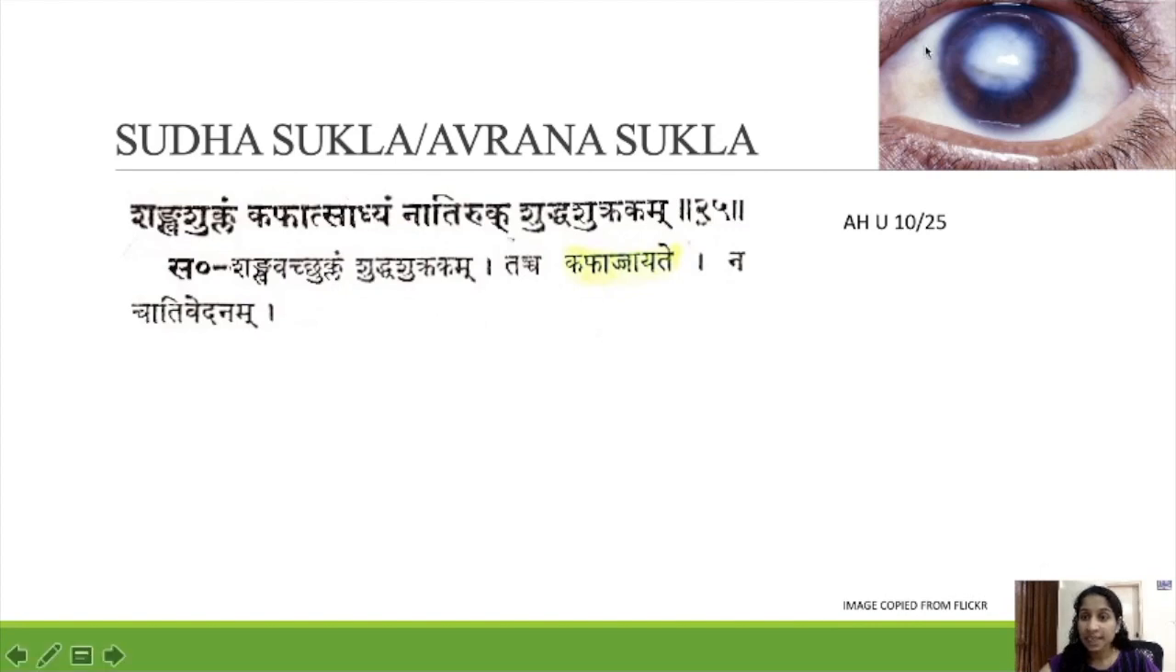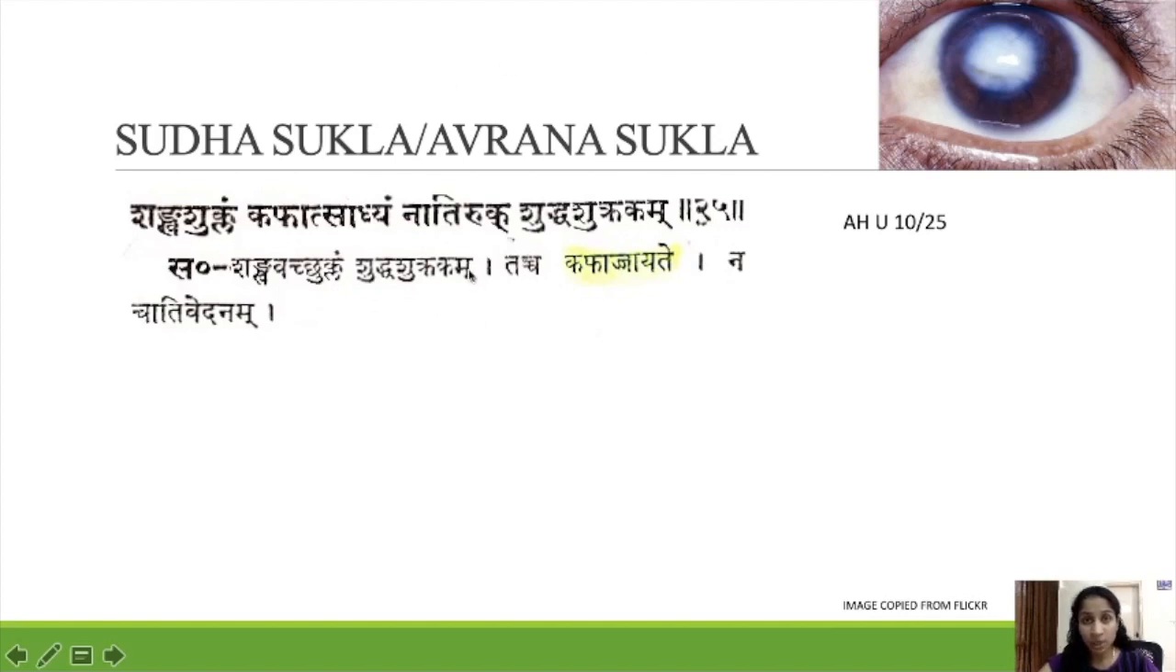You can see it here, right? This is the Krishna Mandala and this is the Shanga Shuklam, Shuddha Shuklam. So this looks like a Shanga Shuklam, that is white in color, which resembles Shanga. Shanga means seashell like white in color, which is seen in the Krishna Mandala. This condition is known as Shuddha Shukrakam. So this is a picture of corneal opacity.